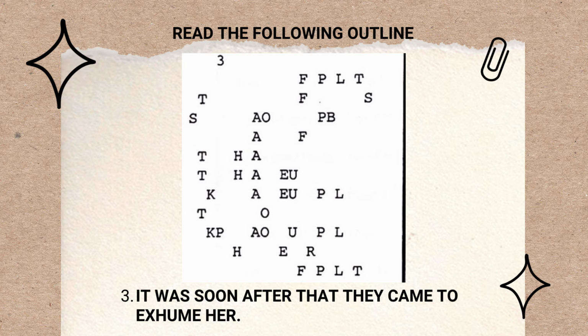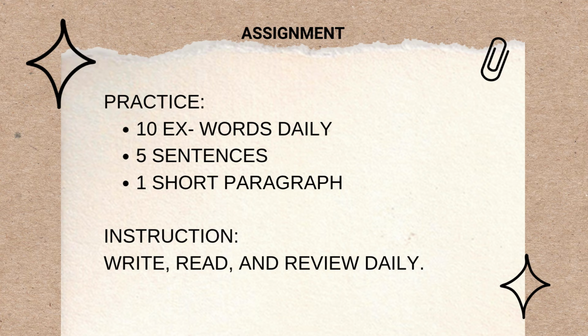Okay, so we have 3 period. It was soon. So it was here is a phrase. It was initial T, final FS is it was. It was soon after that they came to exhume. Exhume is the application of the lesson that we have here. Exhume her. Period. It was soon after that they came to exhume her. I hope you got the correct answer. So I guess that would be all for the practices for the outlines.